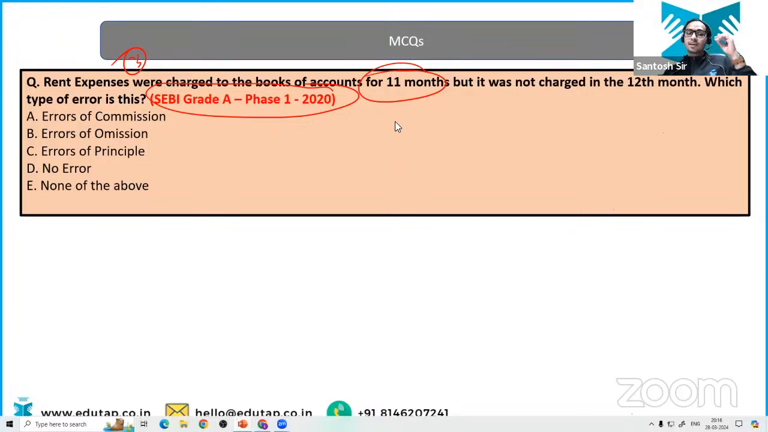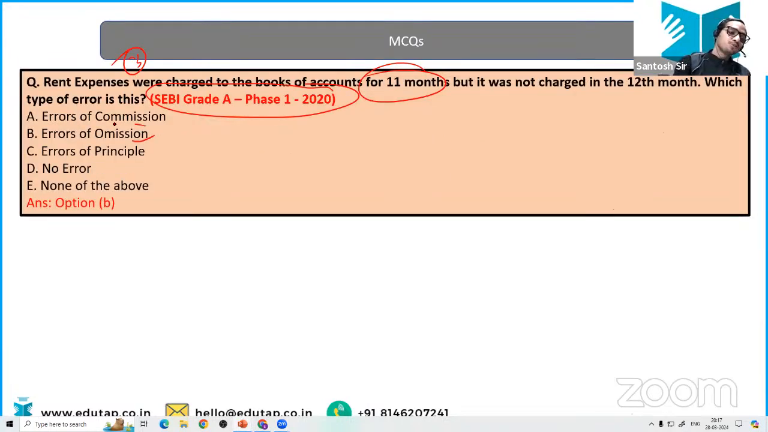See, try to understand whether the accountant's concept was clear or not. He has to charge the 12 months. Even if he has not received the cash, he should be recognizing all of the financial year's rent expense. So what should be the error? Is it the conceptual mistake or is it the omission? Okay, so it should be the case of omission.